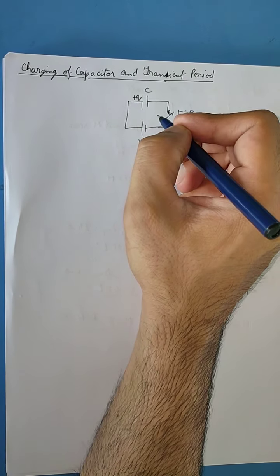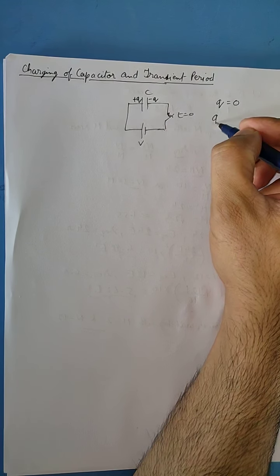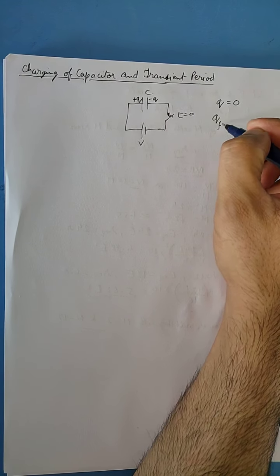So initially, if the capacitor is uncharged, the initial state is Q equals 0, and after the capacitor is fully charged, the final charge is equal to CV, as we have already studied.